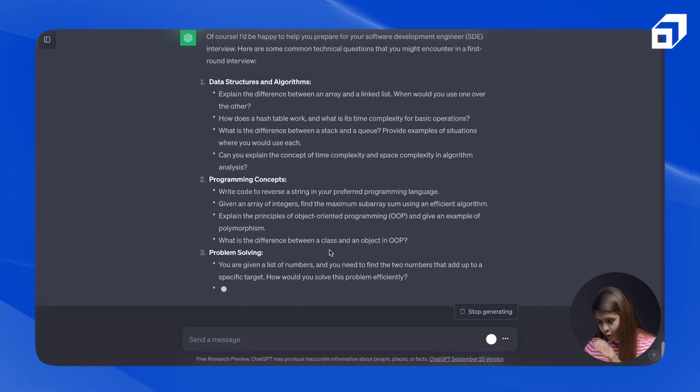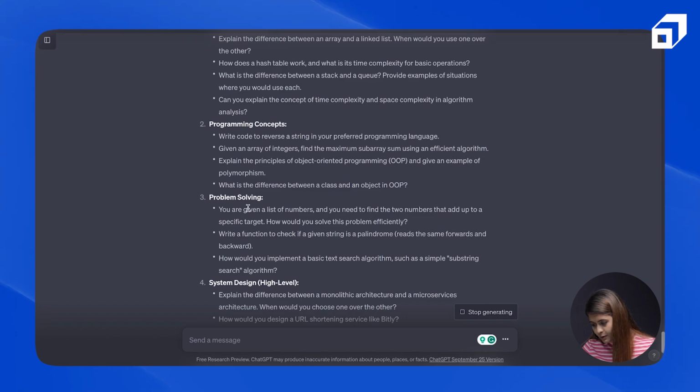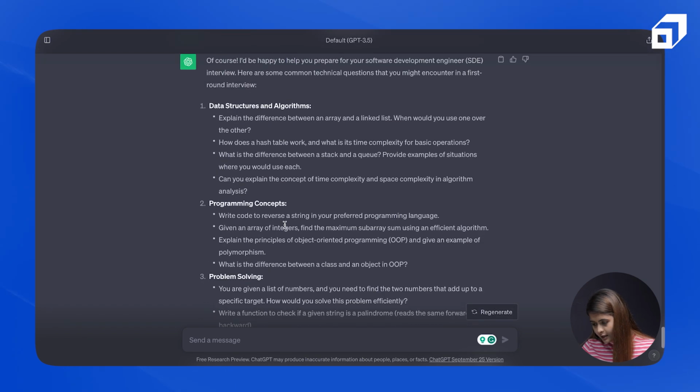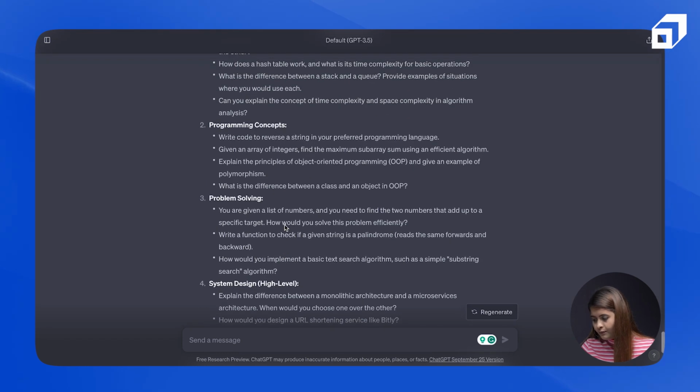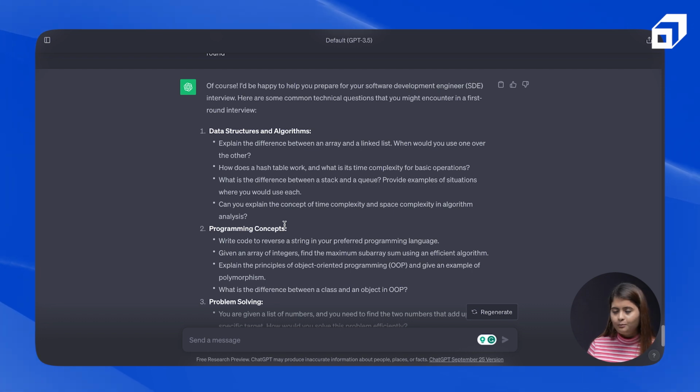So it is asking some questions here. It has given questions for programming concepts, problem solving, system design, DSA, and behavioral questions. So you can practice. You can use it as a point of revision, right? You can give mock interviews, not exactly mock interviews. Like there are dedicated platforms for that purpose, right?